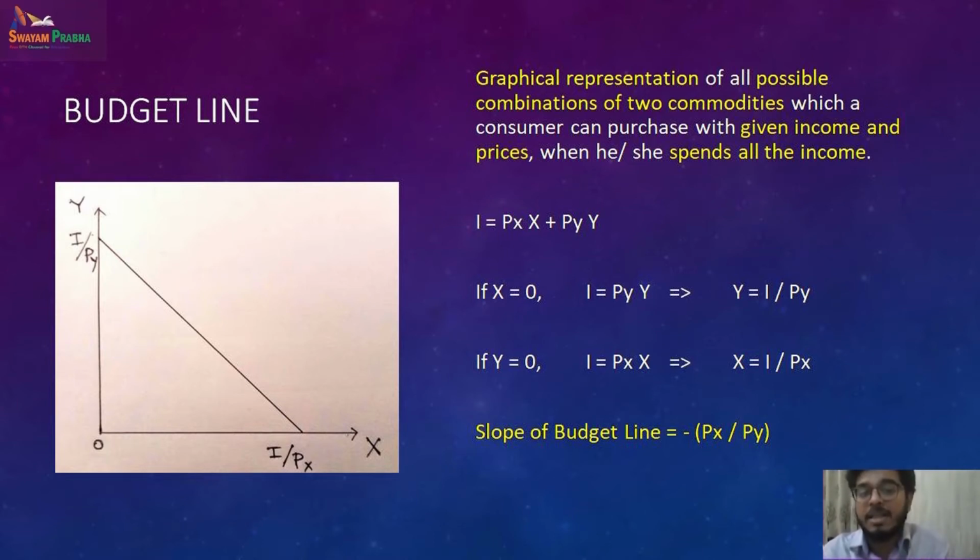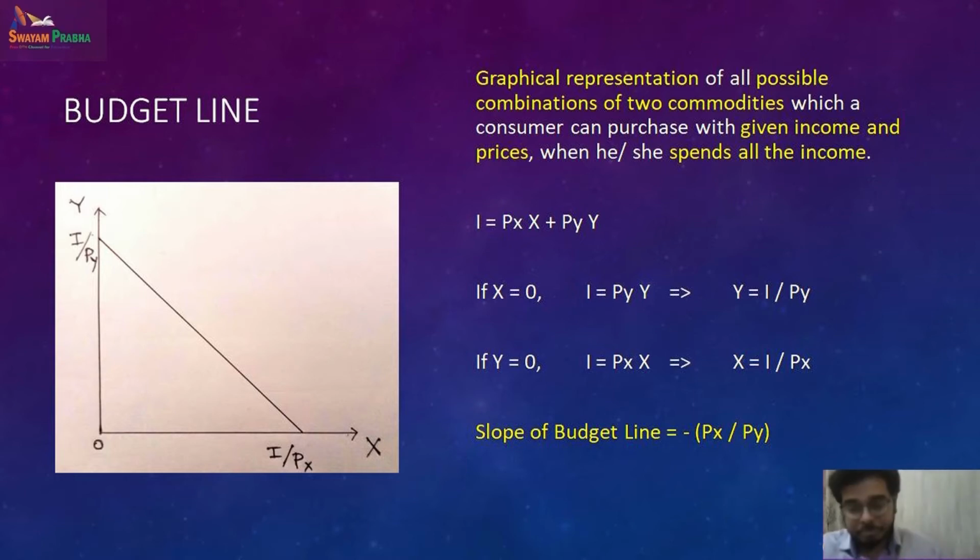The slope of the budget line is given as the ratio of price of X and price of Y, and it is minus because it is always negative. That's because with the budget constraint, you cannot buy more of both the goods. You buy one extra of one good, and you have to reduce consumption of the other good, so that the balance is maintained. That is why the slope is negative. If I buy more of commodity X, I will sacrifice commodity Y. So there is a balance. I buy brinjal, I do not buy gobi.